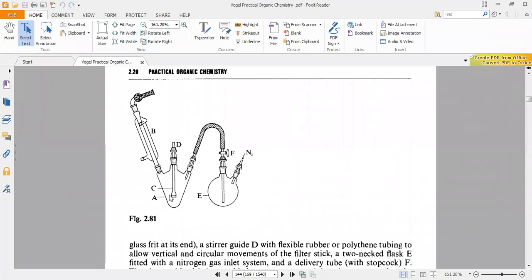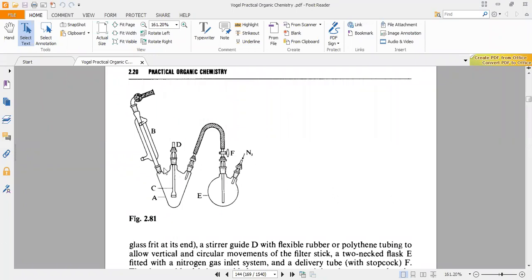What we are having here is a paddle which basically stirs this. Nitrogen is coming inside, so the moisture or air passes outside through this one. So this is how the cycle runs. Nitrogen comes from here, passes through this chamber and passes out. So this process is done constantly. Initially, this is done at a faster rate, and once all the air is out, the flow of nitrogen is decreased.